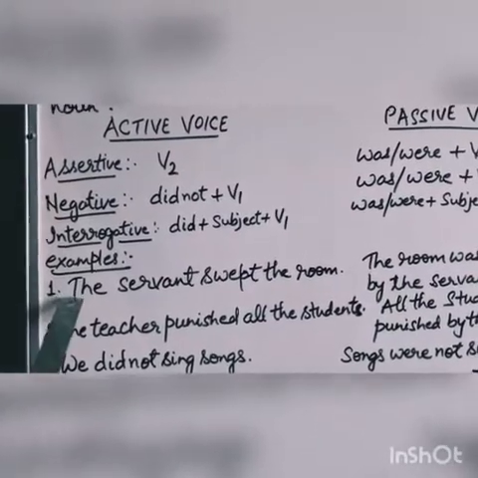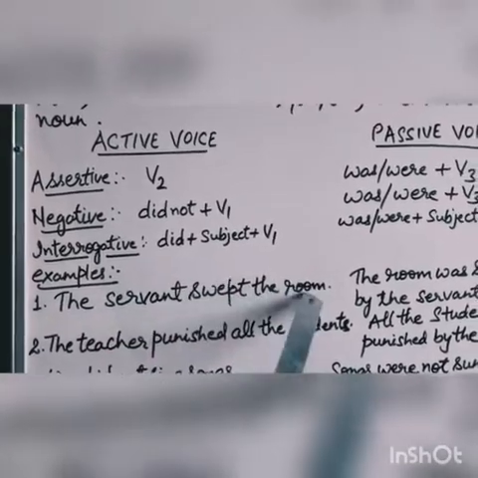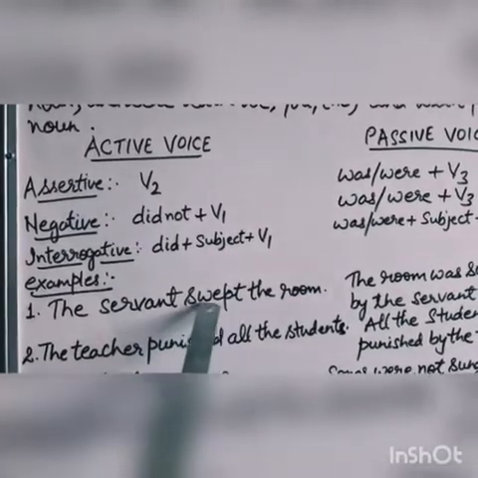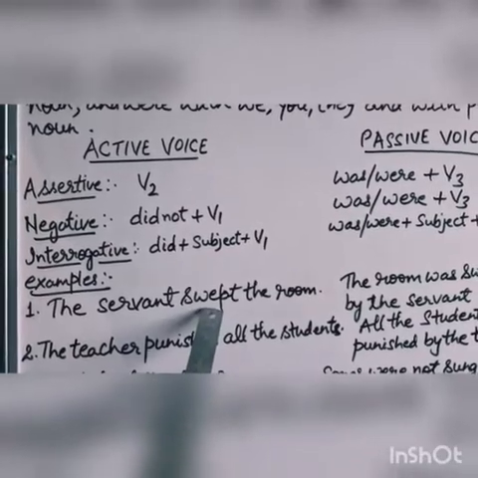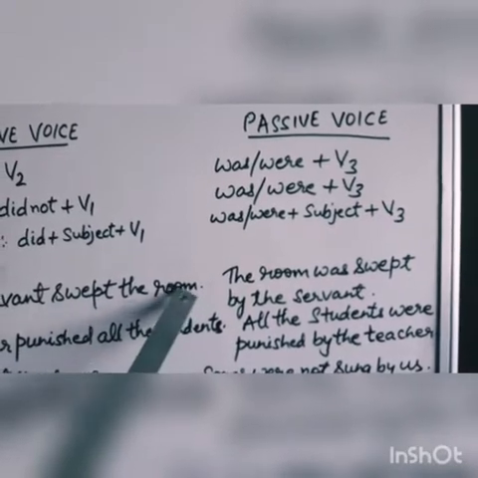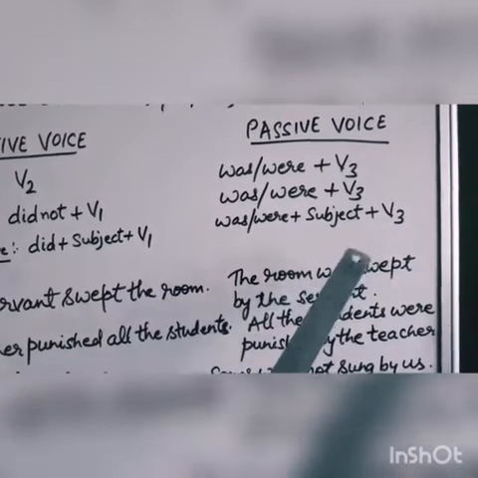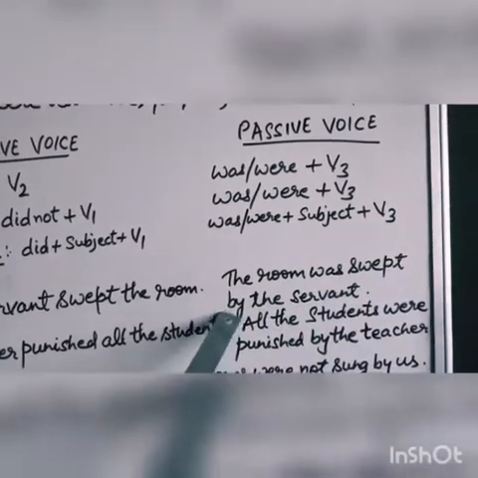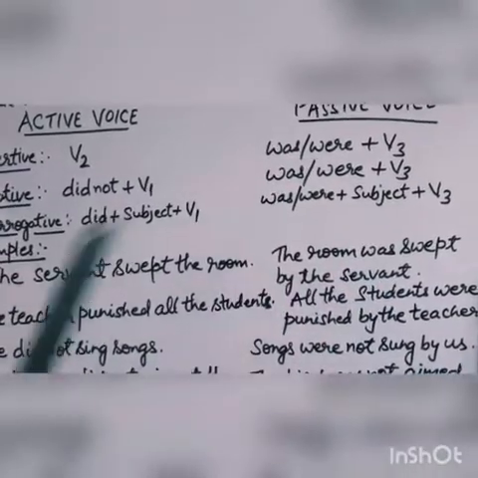If a sentence is assertive, the sentence in active voice: the servant swept the room. According to the formula, see, second form of the verb is used here. Sweep, swept, swept. So it is the second form of sweep. And when you convert the sentence into passive voice, now the room will be the subject. Again the room is singular, so you will use was here. And third form of sweep is again swept. Then join the sentence by, and the servant will become the object here.